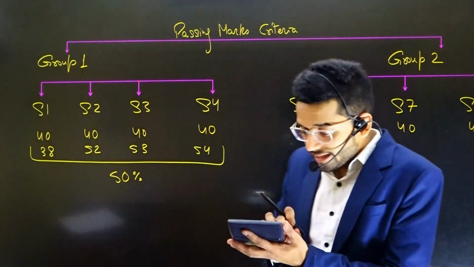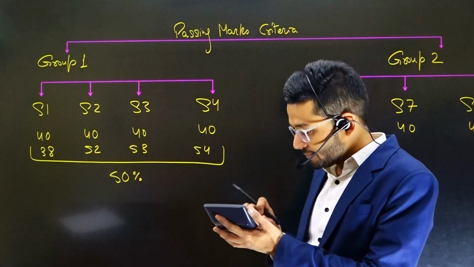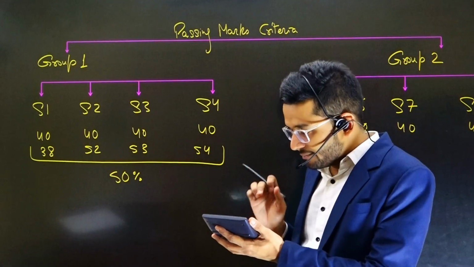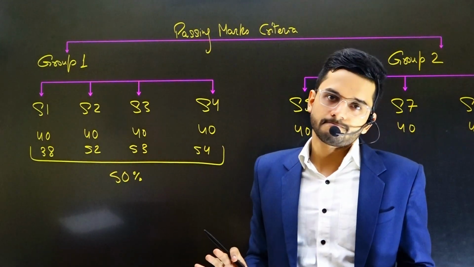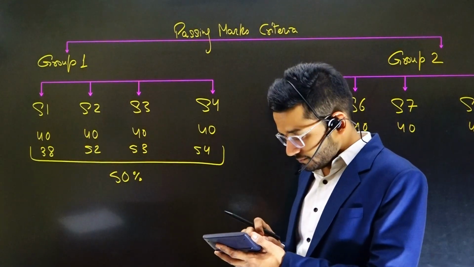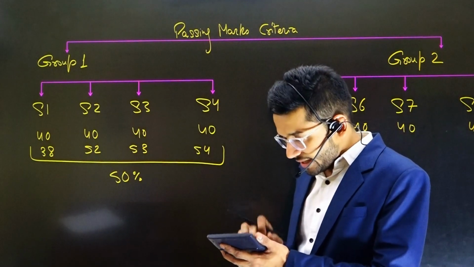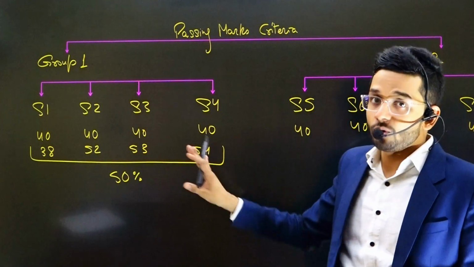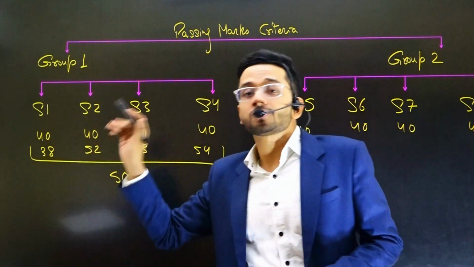Then your aggregate score is 52 plus 53 plus 54 plus 38. So in aggregate you are not scoring 50% and more marks. Your aggregate is only 197 out of 400, which should have been 200. So your aggregate is lacking, and one of the subjects is also lacking.